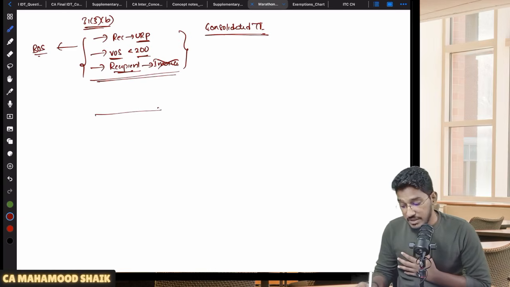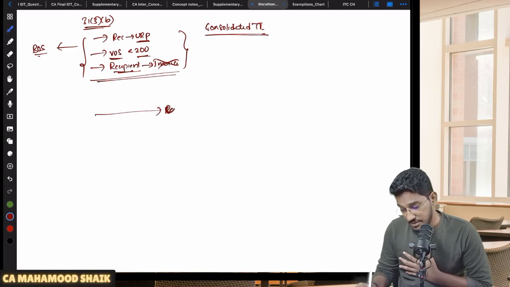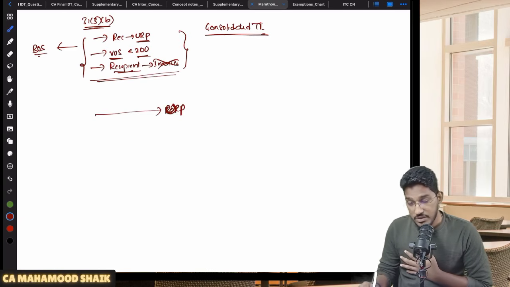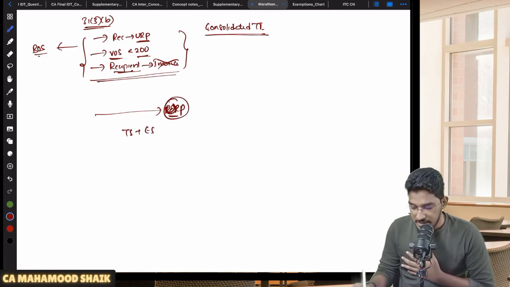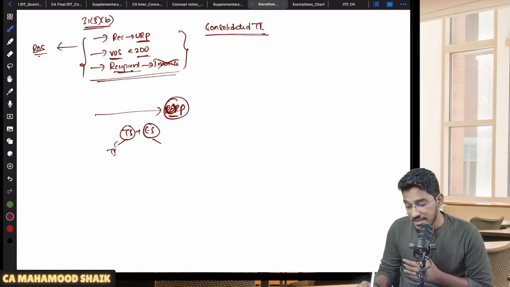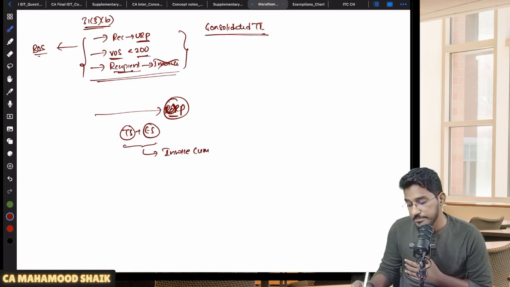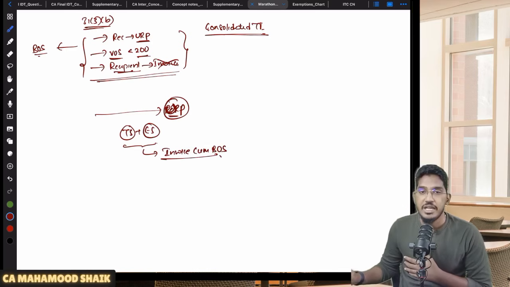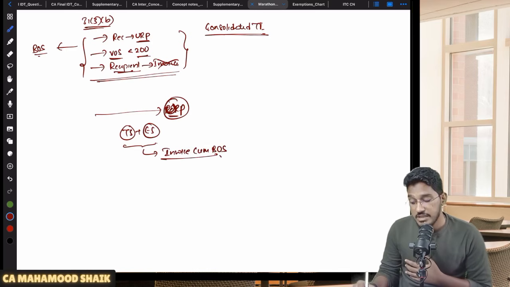And one more rule is there: if your recipient is an unregistered person, and to that person you are making a taxable supply as well as an exempt supply, am I required to give two separate documents, a tax invoice for the taxable supply and a bill of supply for the exempt supply? Not required. If the recipient is unregistered, and to the same person you are making a taxable supply as well as an exempt supply, you can give one single document called invoice cum bill of supply. But this is only when the recipient is unregistered.